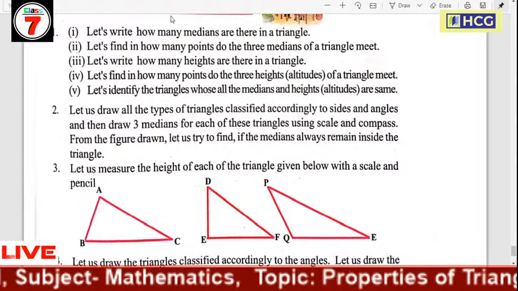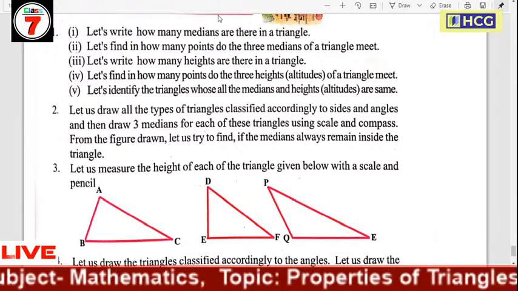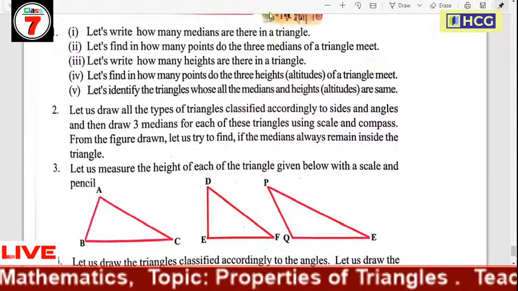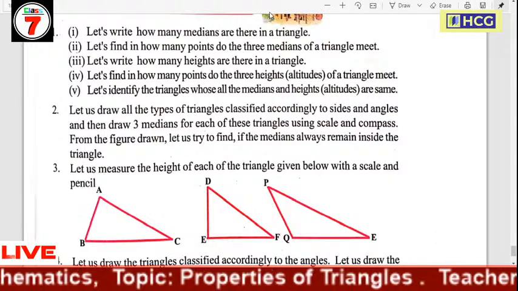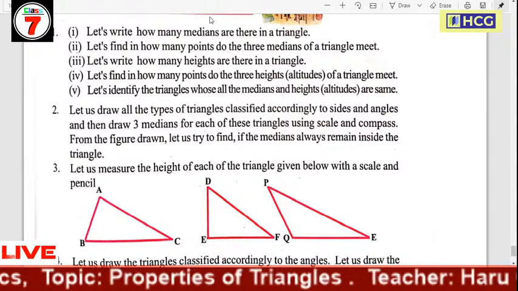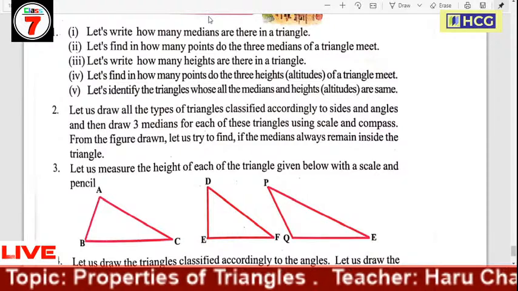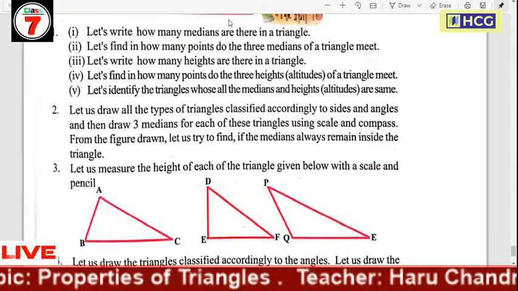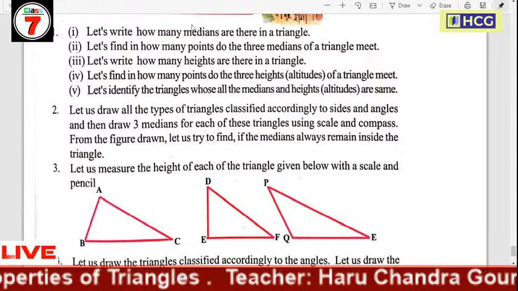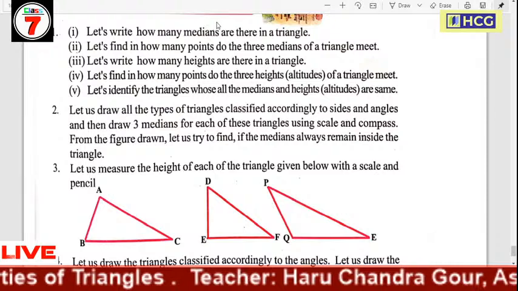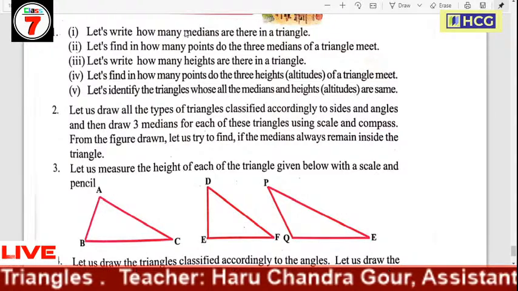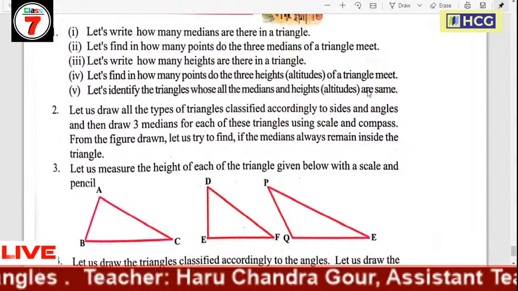Question number 2: at how many points do the three medians of a triangle meet? The three medians meet at a single point. This point is called the centroid. Question number 3: how many heights are there in a triangle? In a triangle there are three heights.